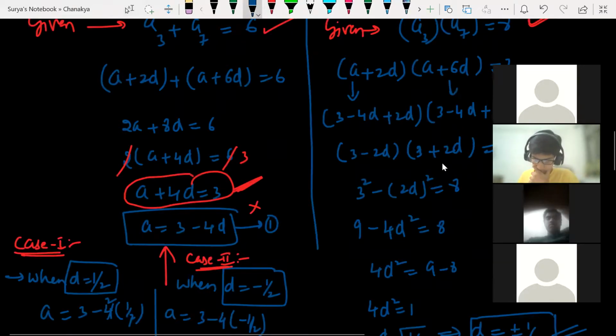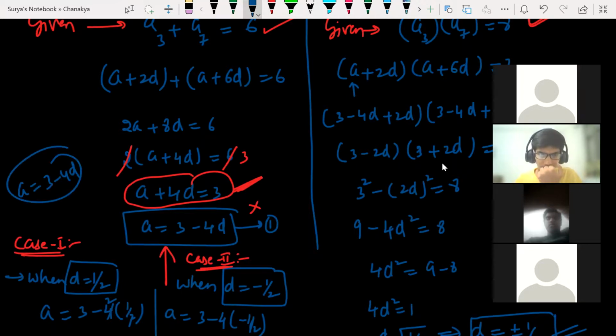After doing all this stuff, here what I do is I'll multiply. You'll be multiplying a into a square, a into c. You'll be doing that, isn't it? So instead of doing that, I have here a plus 4d. So if I make a the subject, I'll be getting a is equal to 3 minus 4d. Straight away if I substitute a here, my calculation would become easy. Common sense. That comes with the practice. Yes. There is no shortcut.